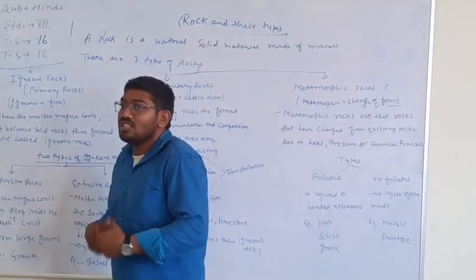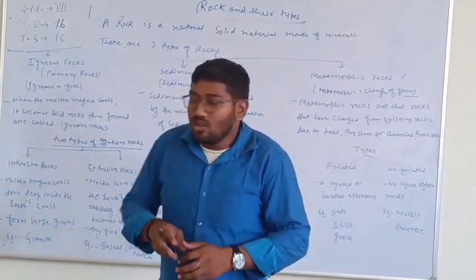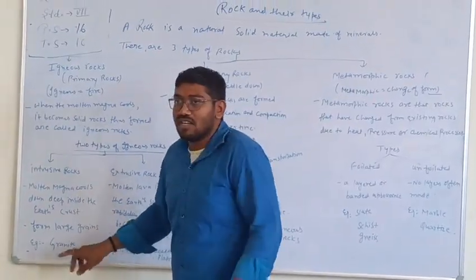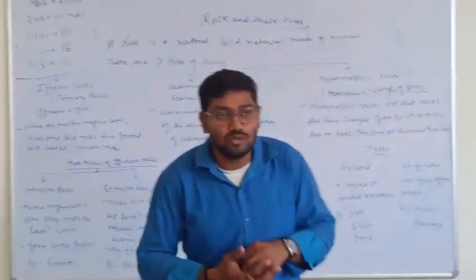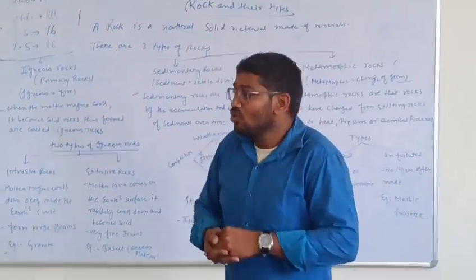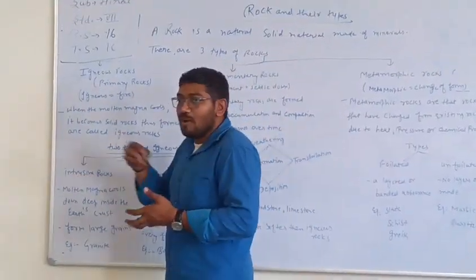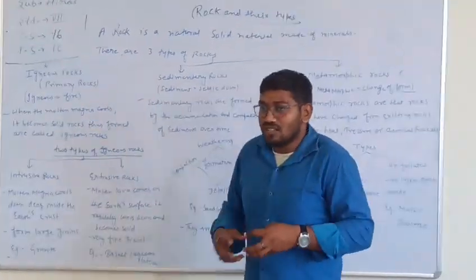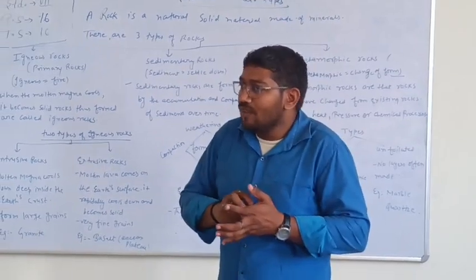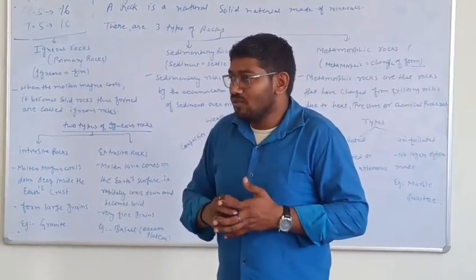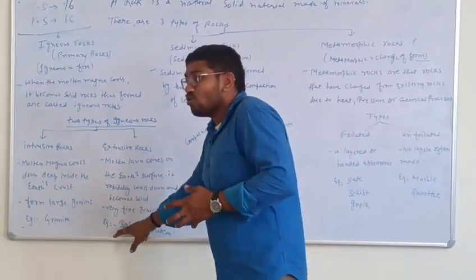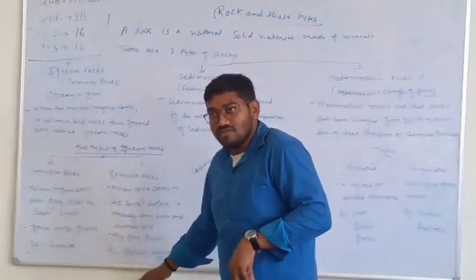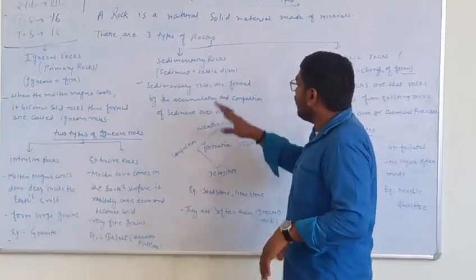Now the examples and how will we identify them? When you want to identify the intrusive rocks, you see the granite. Granite is the example of igneous intrusive rocks. Now come to the extrusive rocks. We can consider the basalt. In the geography of India, you read about the Deccan Plateau. In the Deccan Plateau, the rocks found are considered as basalt rocks. Any confusion? Now come to the next one.